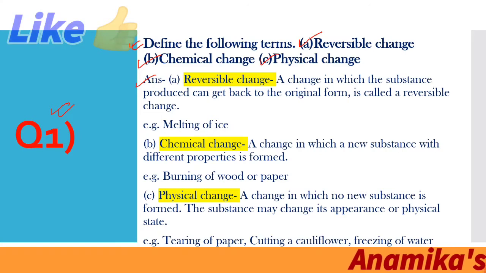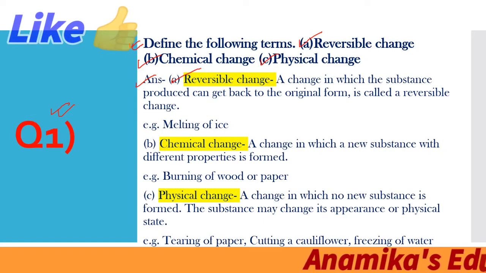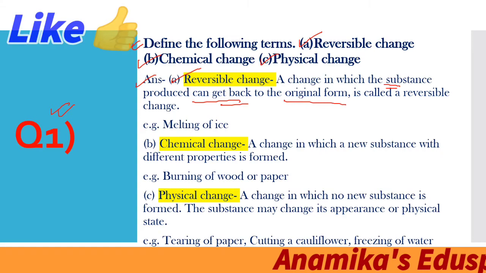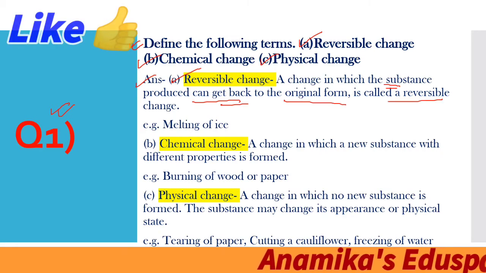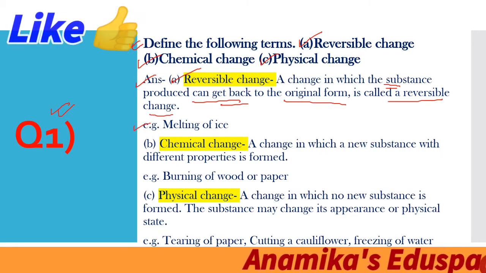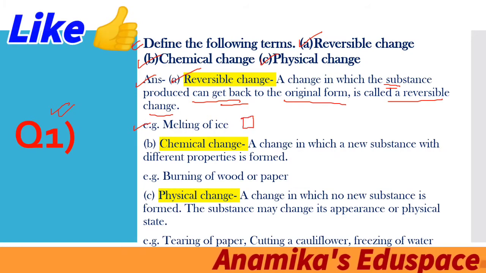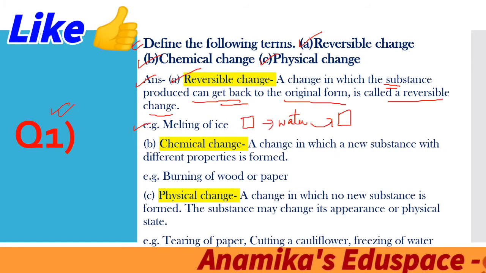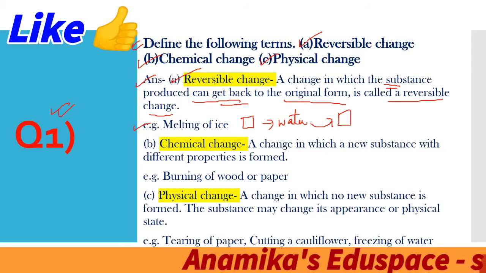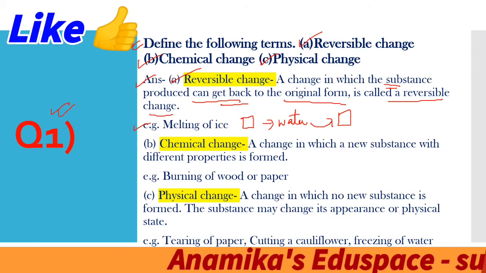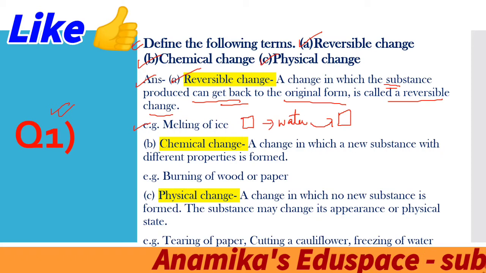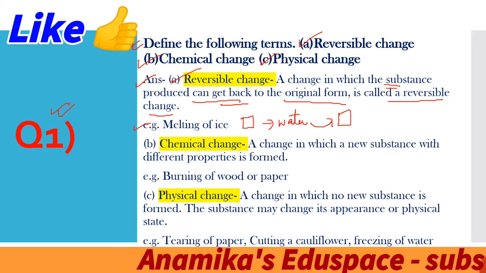So answer A is reversible change. Now what do you mean by reversible change? A change in which the substance produced can get back to its original form is called a reversible change. Example, melting of ice. Once the ice melts, it turns into water. Water can be frozen back to make the ice cube. So this type of change in which we can get the original form is known as reversible change.